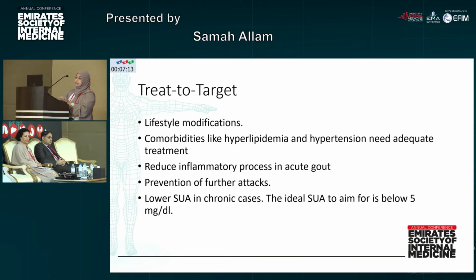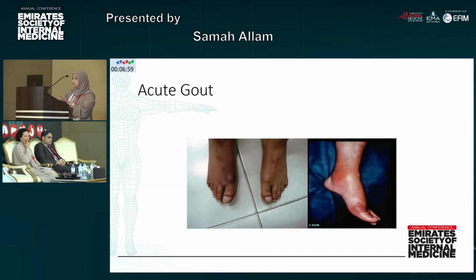Now, in 2020, the American College of Rheumatology set some recommendations on the same clinical criteria, that we have to make treat-to-target goals, and gave some recommendations in the treatment that we will go through during our lecture. Starting with acute gout, this is the case.